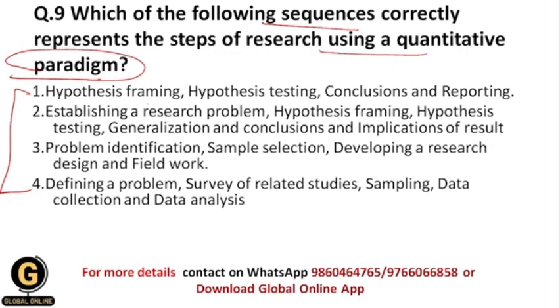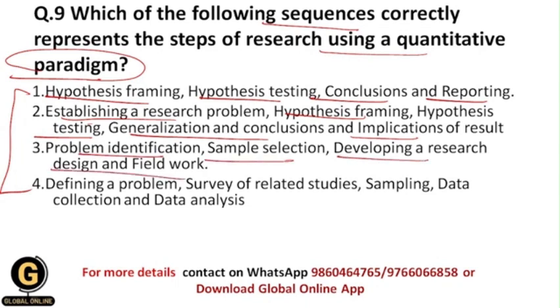So whether it is hypothesis framing first, or hypothesis testing, or conclusions and reporting, or establishing a research question, or hypothesis framing or hypothesis testing, then generalization and conclusions and implications of result, problem identification, sample selection, developing a research design and fieldwork, defining a problem, survey of related studies, then sampling, data collection and data analysis.